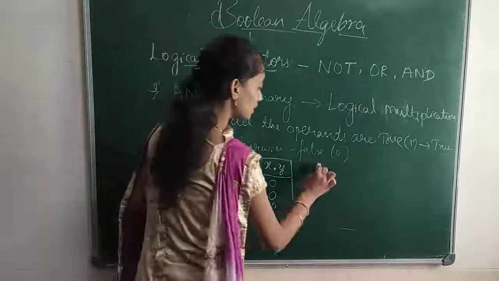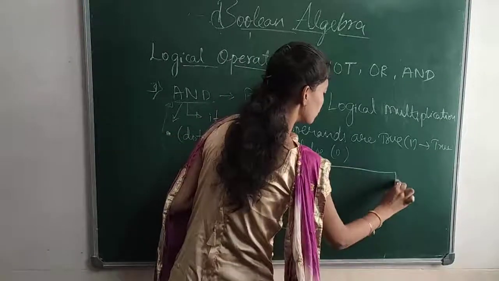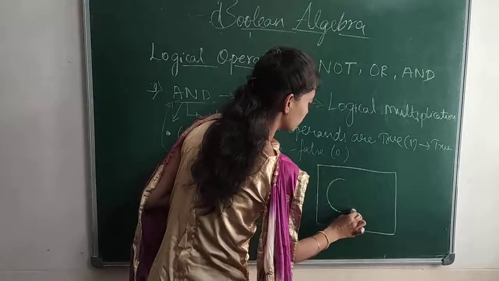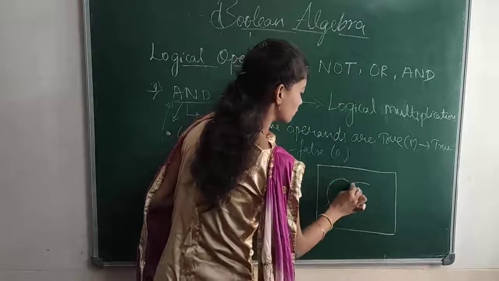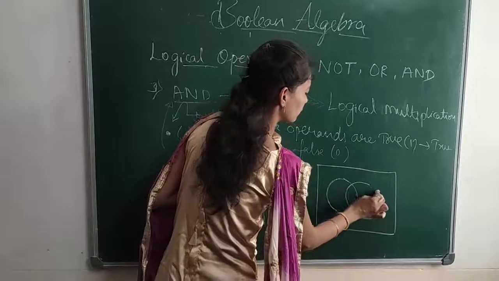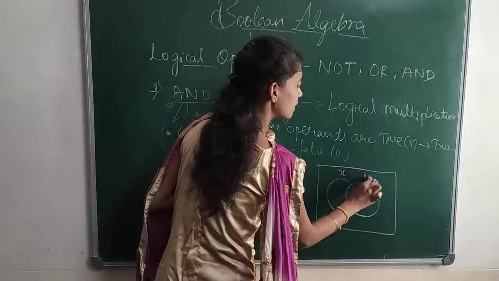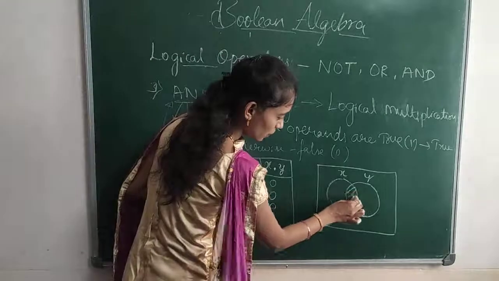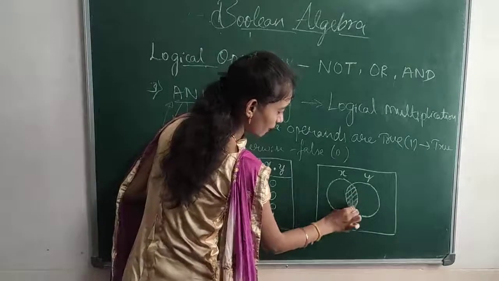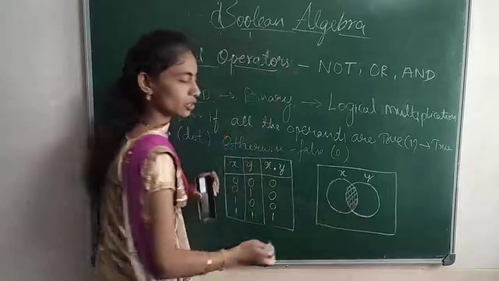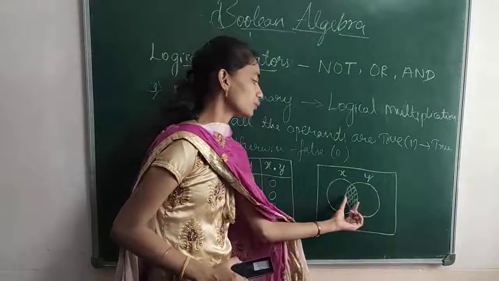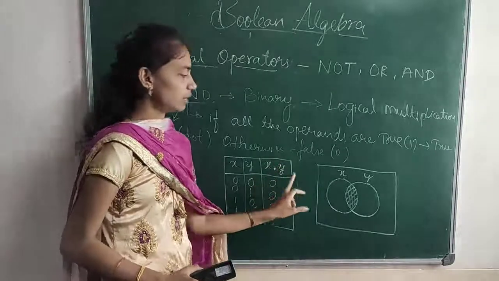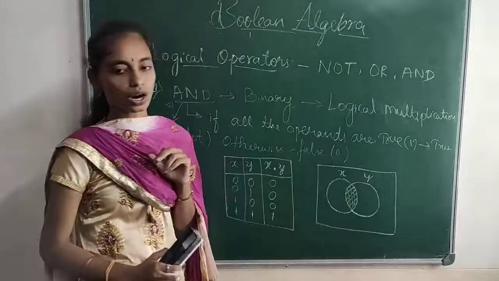Then how do we represent the Venn diagram for this? This is variable x and this is variable y. This portion we call x or y. The intersection portion we call x and y, that is x dot y.